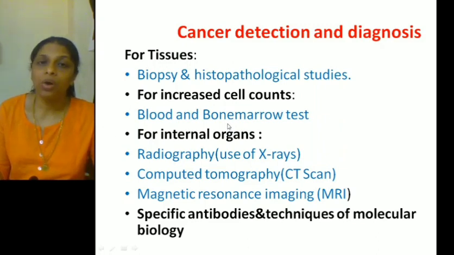Then for internal organs, we can do radiography or computed tomography or magnetic resonance imaging. In addition to these three, we can also detect the presence of cancer by finding out specific antibodies in the blood as well as by using certain techniques of molecular biology. So that is all about cancer detection and diagnosis.